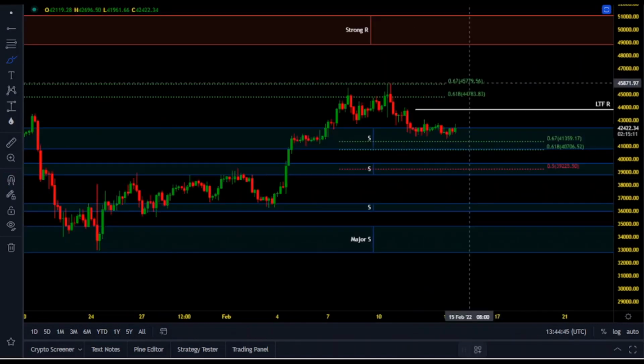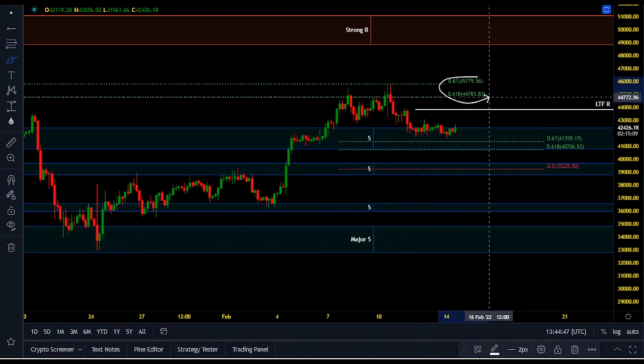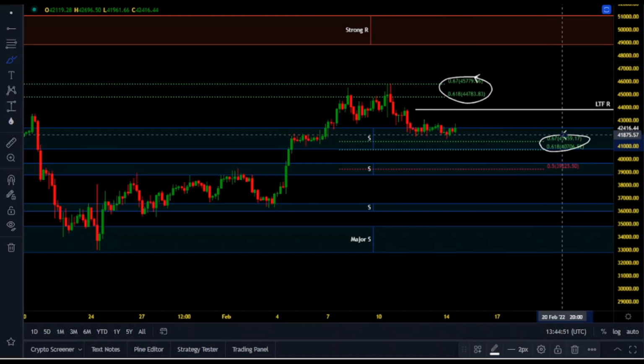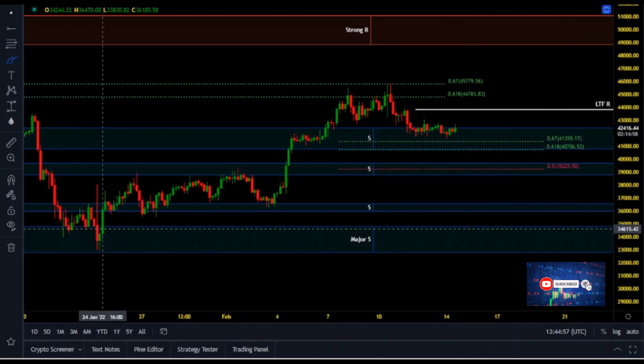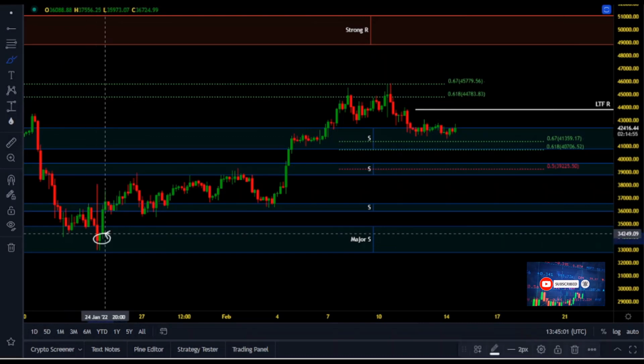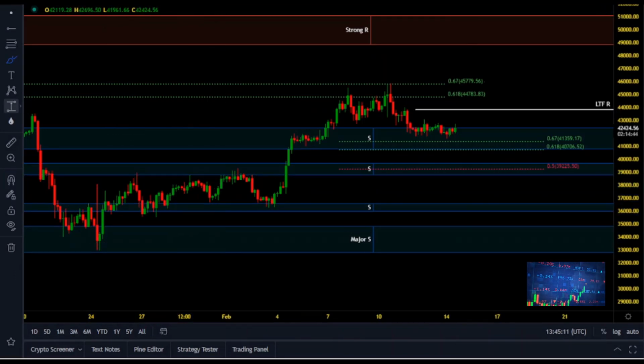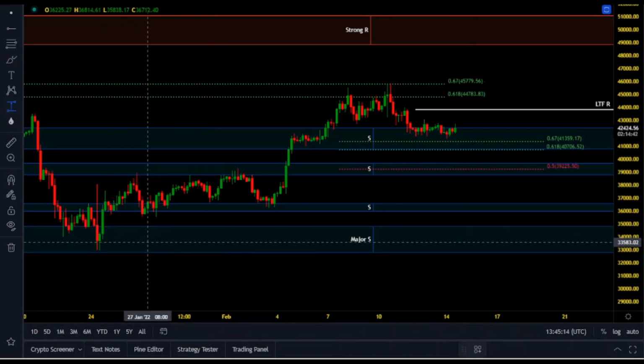Bear in mind, I would like to remind you, this Fibonacci is on a higher time frame, and this one is a local Fibonacci level based on a lower time frame as well as the mid time frame. As soon as we came to the major support level, I posted via Twitter that I was expecting this support level to hold and we expected further up. However, this major support was telling us a lot.